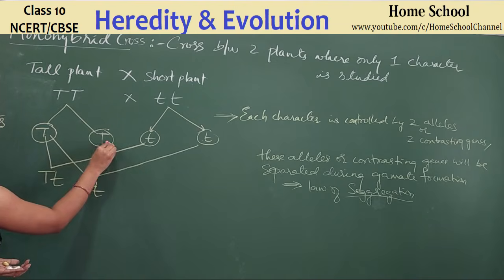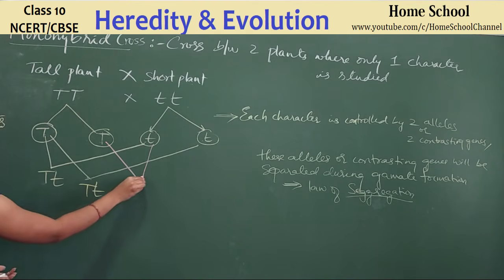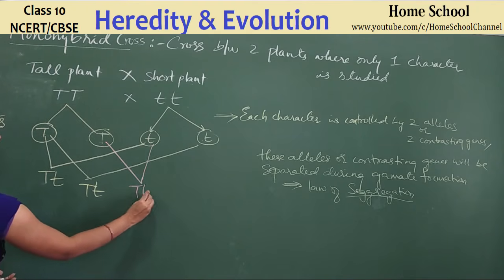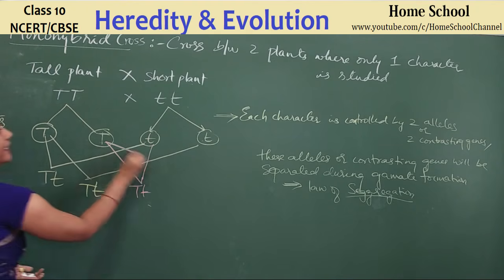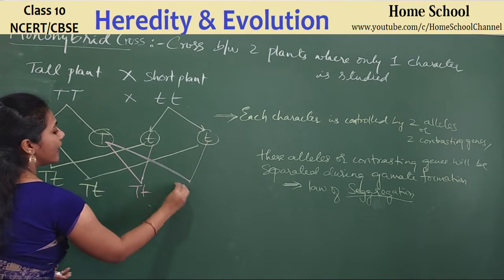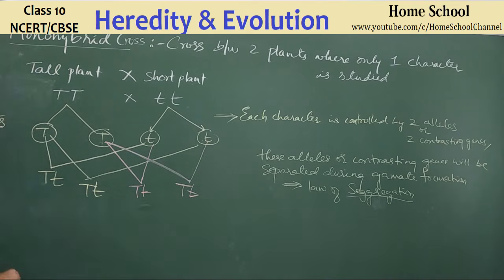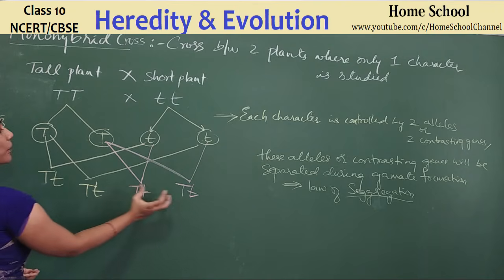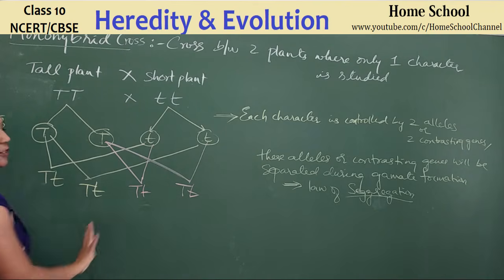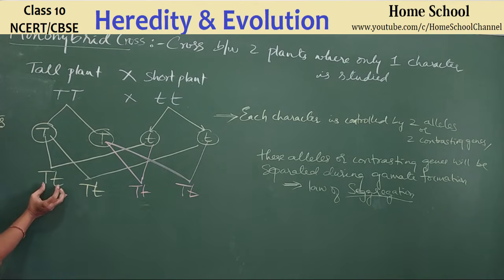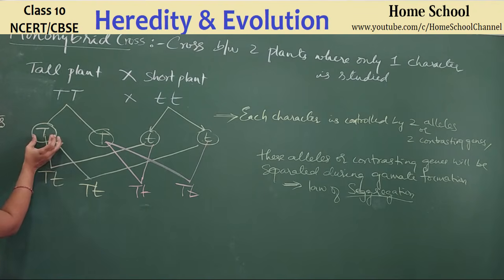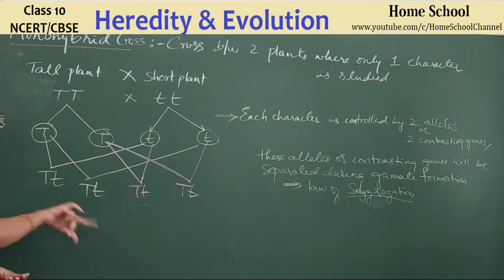In a similar way, this T can combine with this t. You can have capital T, small t. This T can combine with this t. You can have capital T, small t, right? So these are the four possible baby plants you can get, right? This is the genotype of a baby plant, guys. This gamete is combining with this gamete, baby is forming, it is having a genotype capital T, small t, relating to which character? Height character.